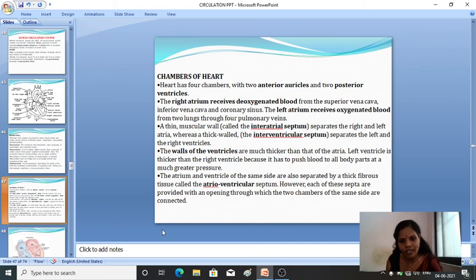However, each of these septums is provided with an opening through which the two chambers on the same side are connected. Is this clear? That is the chambers of the heart. Here you have to keep in mind that the heart is made up of 4 chambers: 2 auricles and 2 ventricles, with an interatrial septum and an interventricular septum. Is this clear regarding the chambers of the heart?